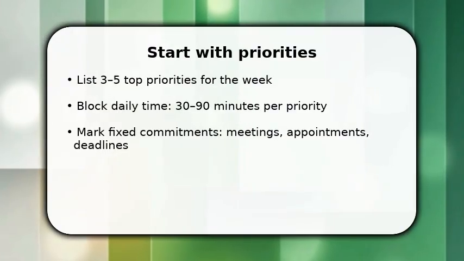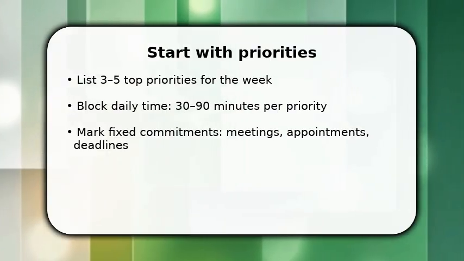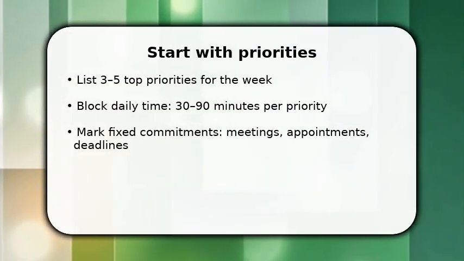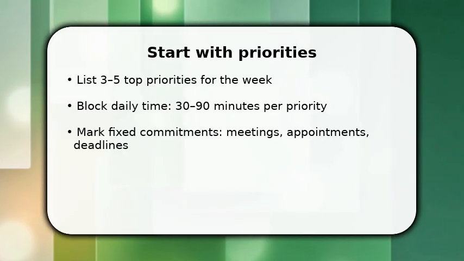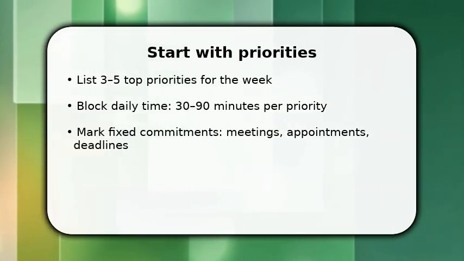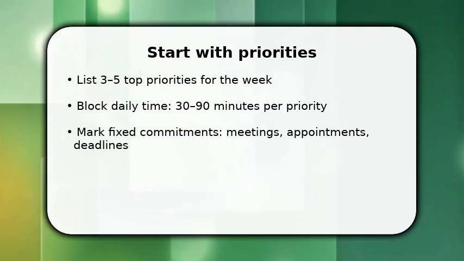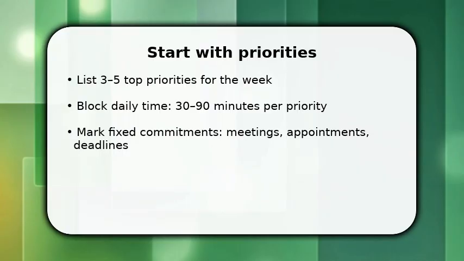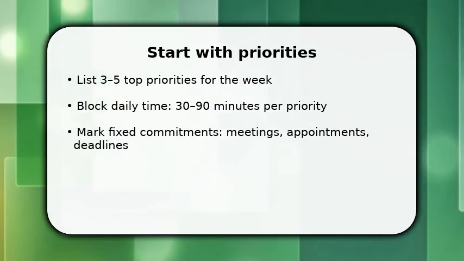You begin by naming your non-negotiables, 3 to 5 priorities that drive decisions. Once listed, assign time blocks, 30 to 90 minutes, so tasks become scheduled commitments. Make sure to mark fixed items like meetings and deadlines first because they constrain your available time.